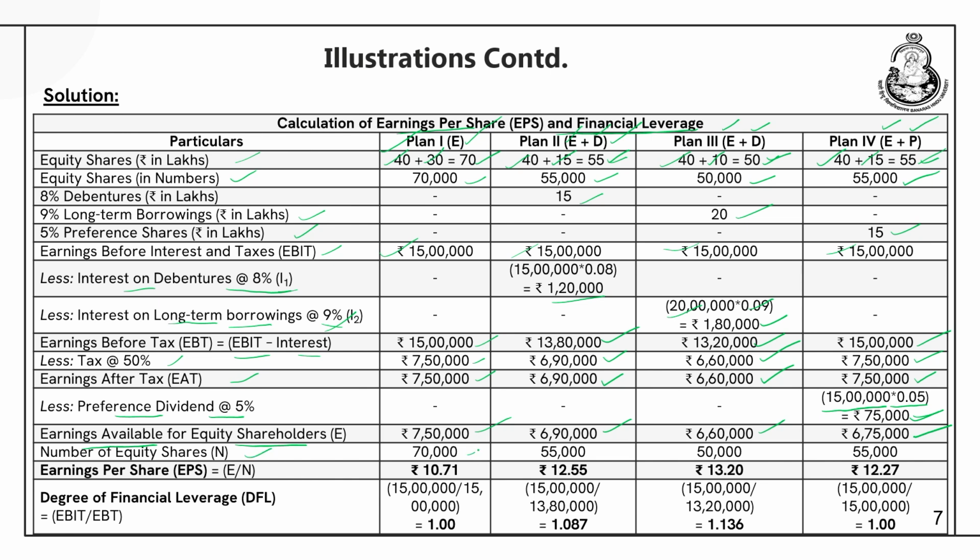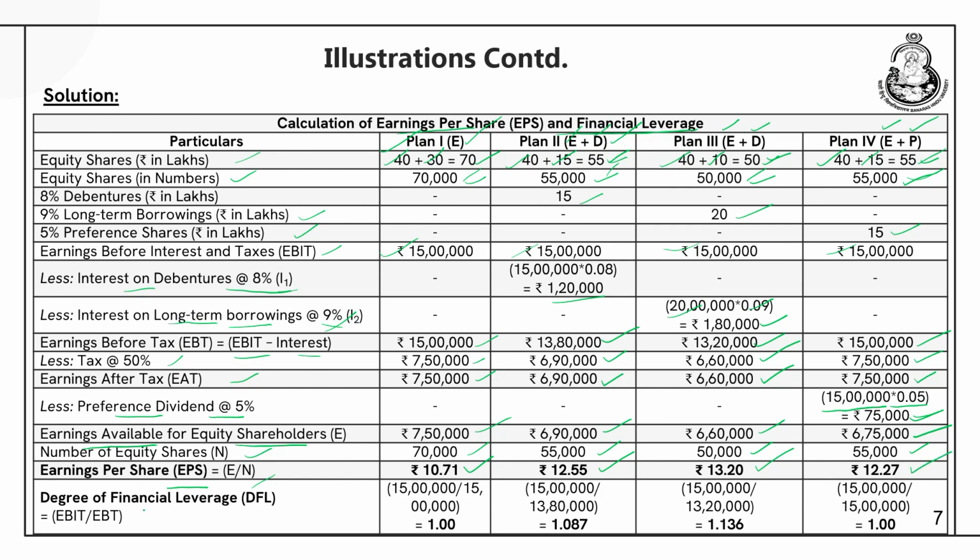Number of equity shares we have already calculated. Plan 1 70,000, Plan 2 55,000, Plan 3 50,000 and Plan 4 55,000. If you remember, we calculated all this initially. Now, we can easily calculate earnings per share by dividing earnings available for equity shareholders by the number of equity shares. For Plan 1, it comes out to be rupees 10.71, Plan 2 it is 12.55, Plan 3 it is 13.20, Plan 4 it is 12.27.